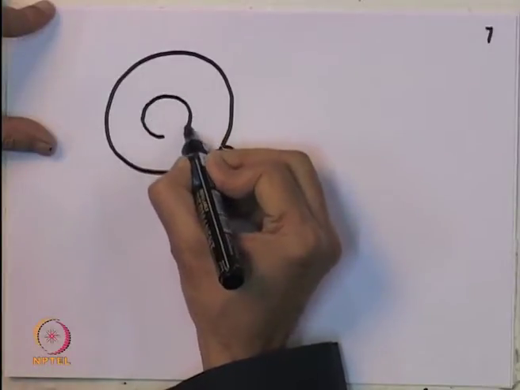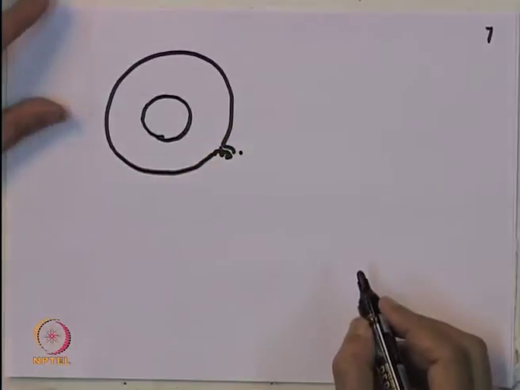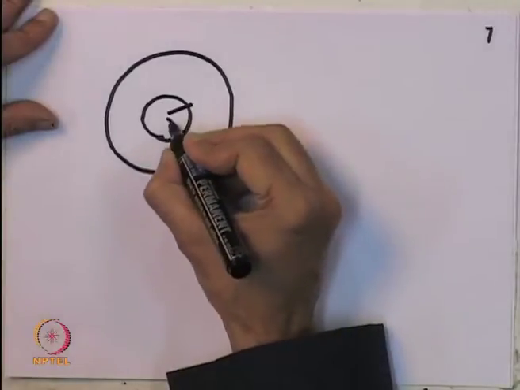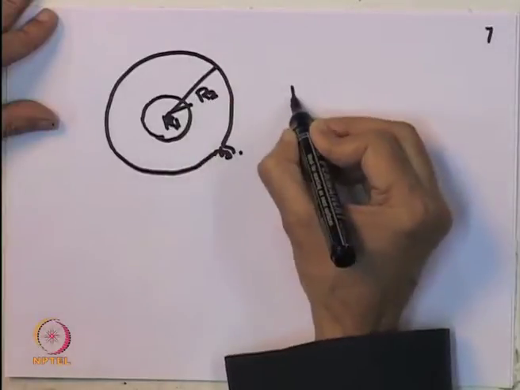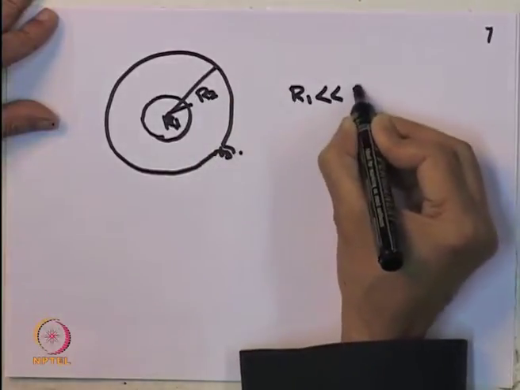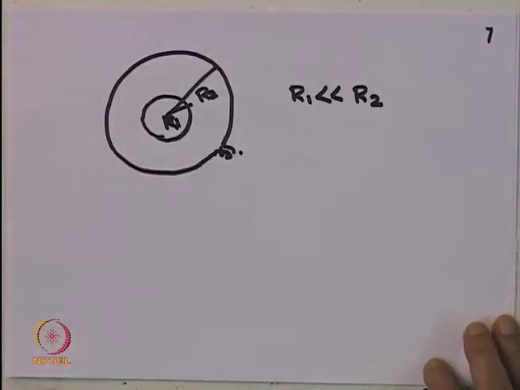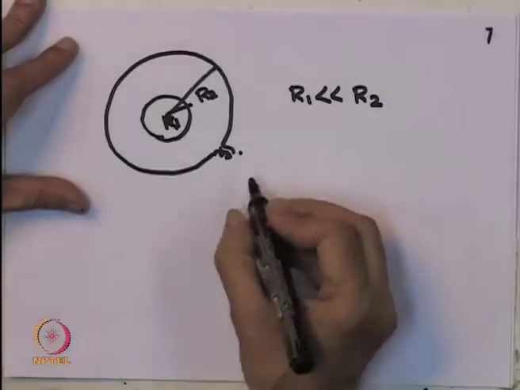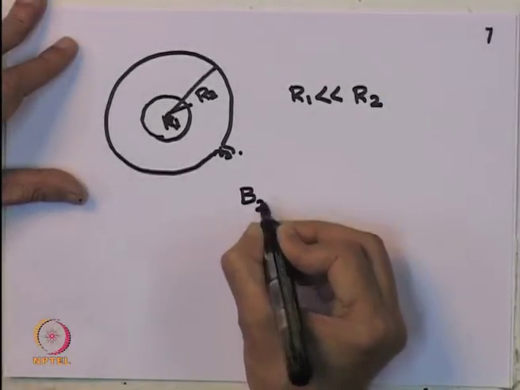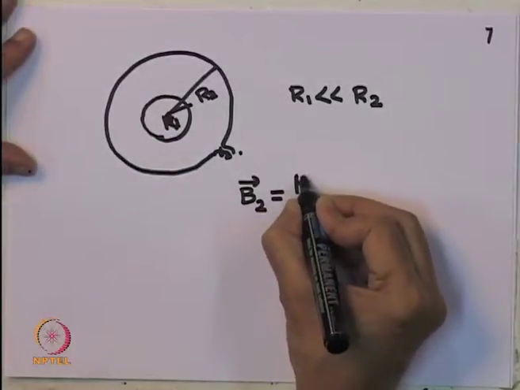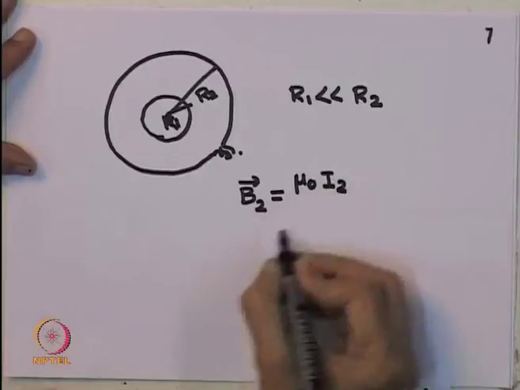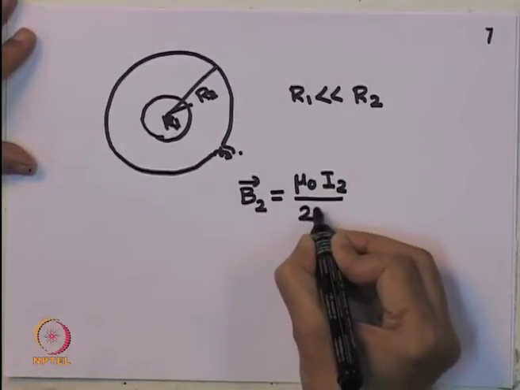There is a smaller circle inside, I have magnified it, but let us assume that R1 is much smaller than R2. Now, I know how to find the magnetic field due to a circular loop at its center, and that expression, the magnetic field due to the bigger circle, is given by mu 0 I 2, because I 2 is the current in that, divided by 2 R 2.